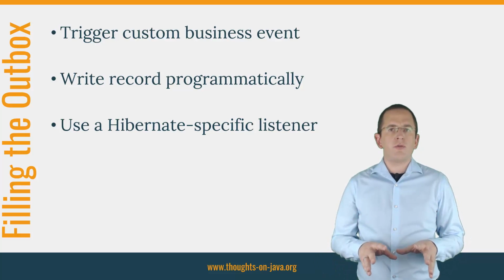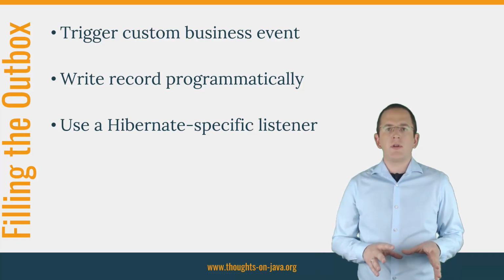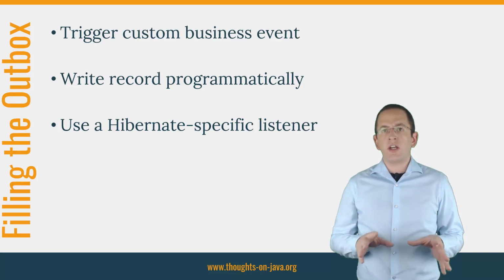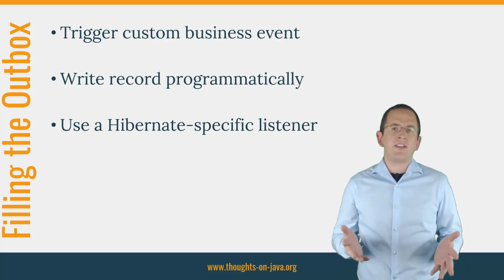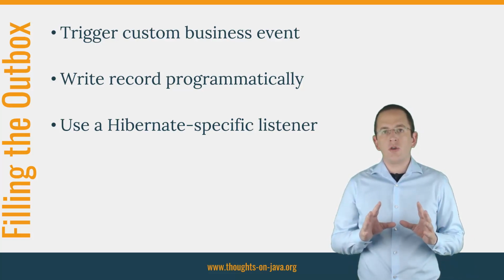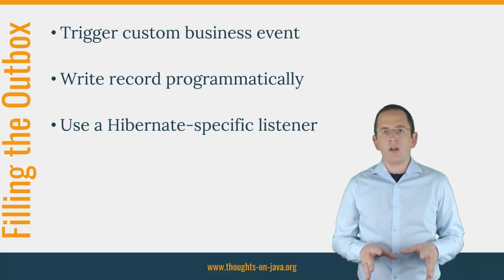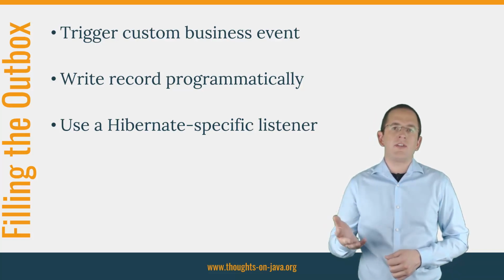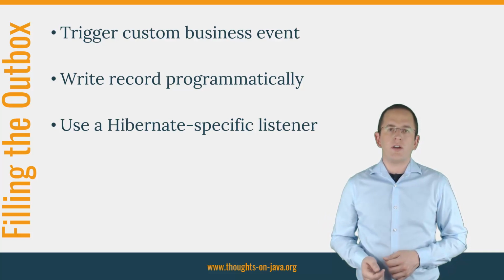From a persistence point of view, there is no real difference in the implementation of option 1 and 2. You, of course, need to trigger and observe the event, but that doesn't influence how you write the record to the outbox table. I will therefore only show you how to programmatically write the record, and you can use it with your preferred event mechanism or implicitly call the method that writes the record.